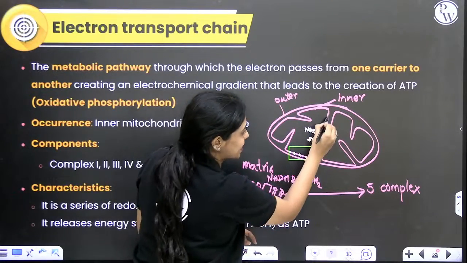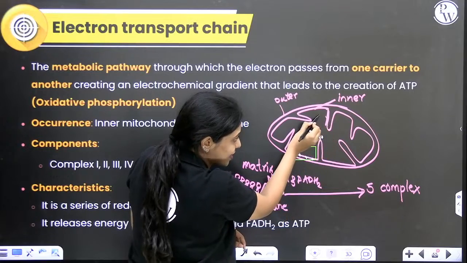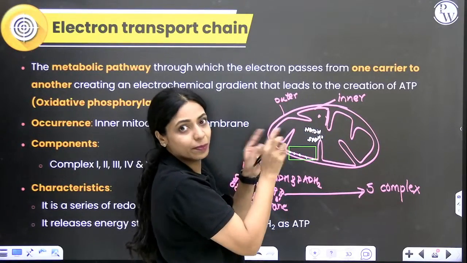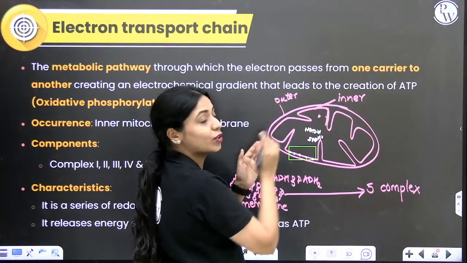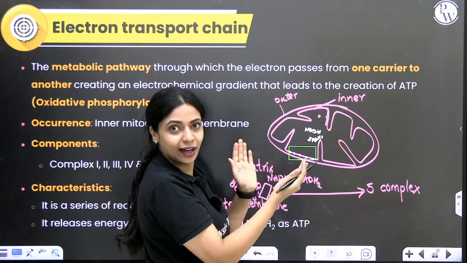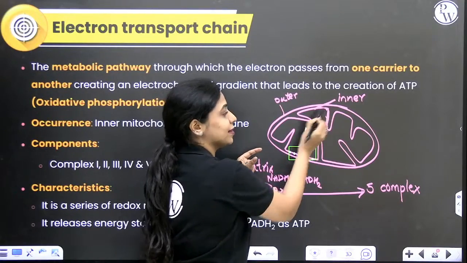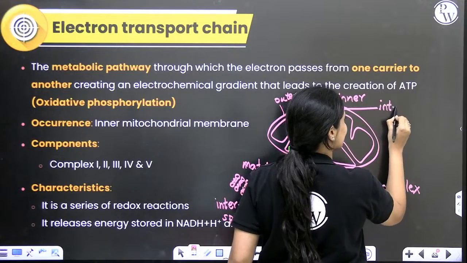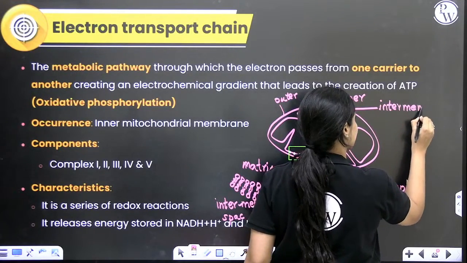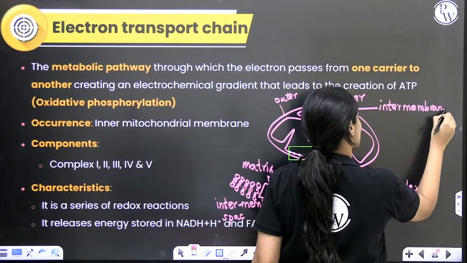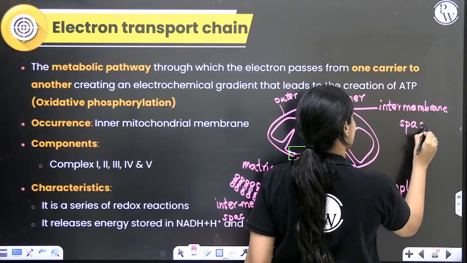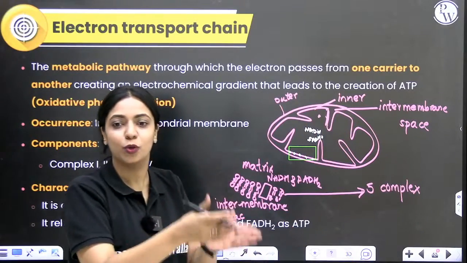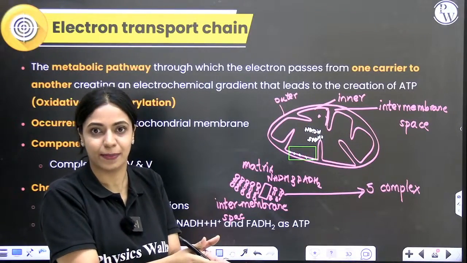If you look at this inner membrane, on one side of this membrane you have the fluid matrix inside. What is present on the other side? On the other side, there is space between your inner and outer membranes. This space is called intermembrane space. Inter means in between. In between the two membranes, whatever space is there, that is your intermembrane space.